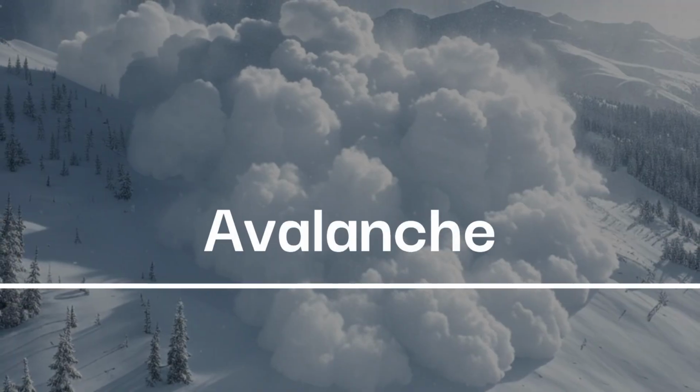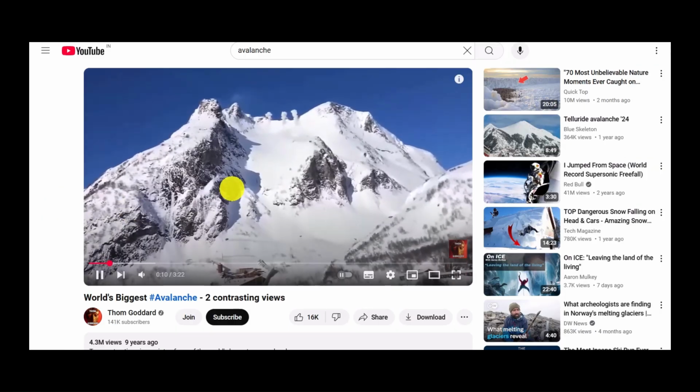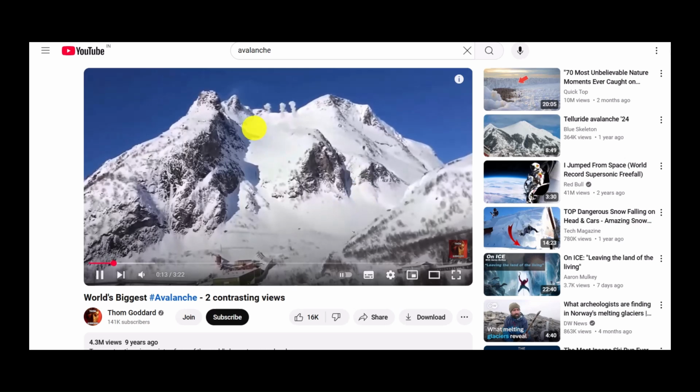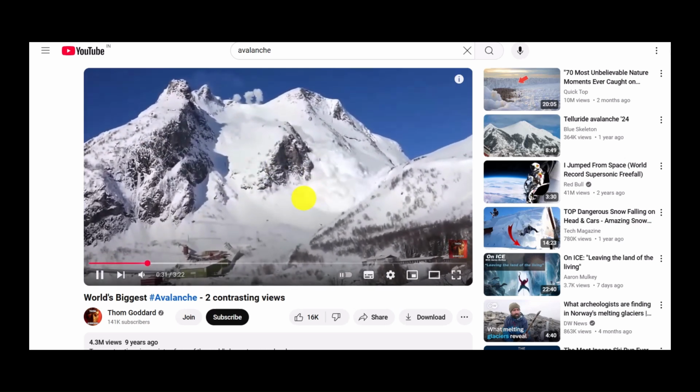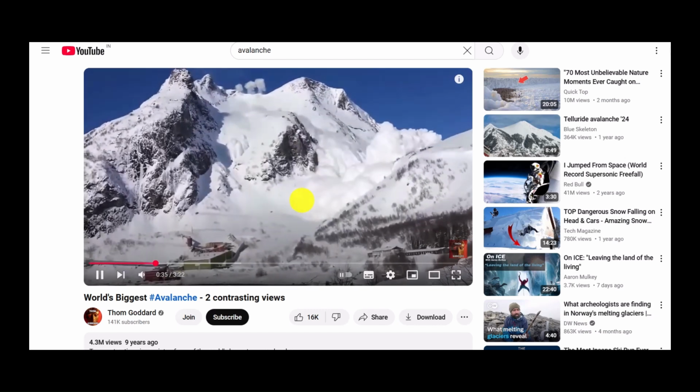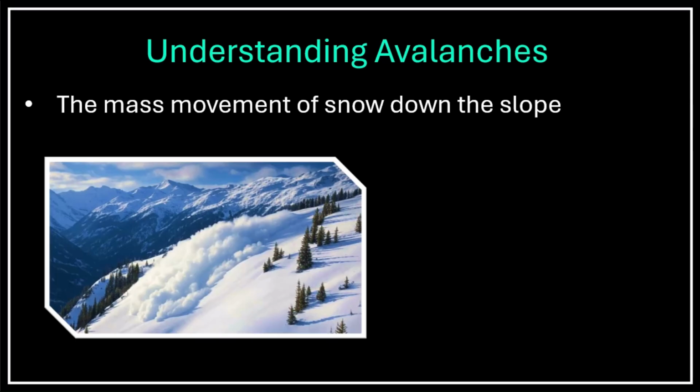Today we'll talk about avalanches. What is an avalanche? Let's say there is a mountain covered with snow. This is its slope. Now if for some reason this snow starts moving rapidly down the slope, it will be called an avalanche. In simple words, the mass movement of snow down the slope is called an avalanche. Sometimes rocks also come down along with the snow.